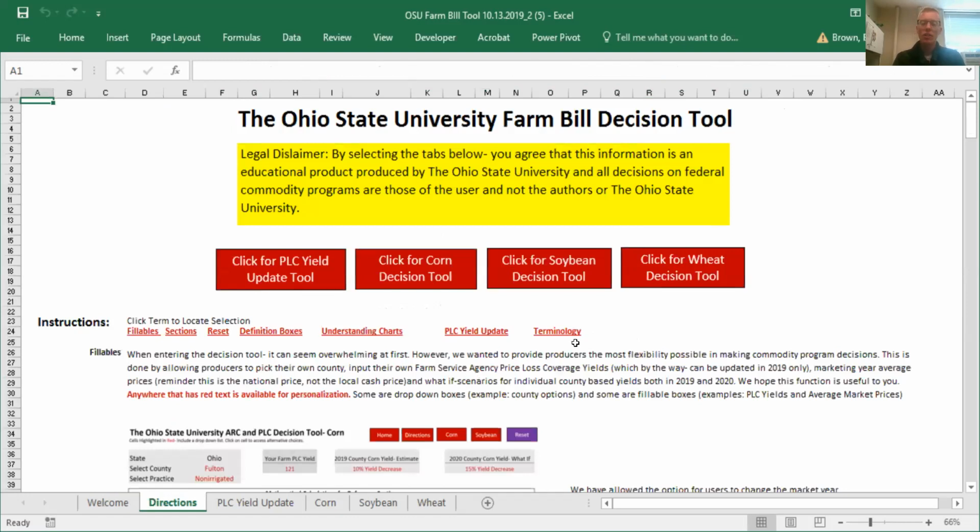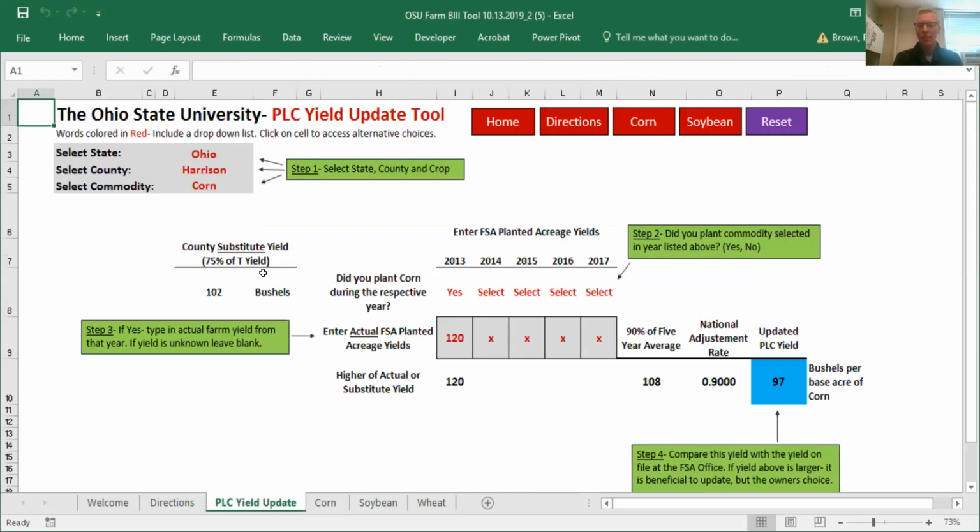There's also information related to the other tools available in this worksheet. Again, in a different webinar, we covered how to use the corn, soybean, and wheat decision tools between the Agricultural Risk Coverage Program and the Price Loss Coverage Program. However, for this webinar, we're just going to go ahead and click on the PLC Yield Update tool. And this takes you to our landing page for the PLC Yield Update.